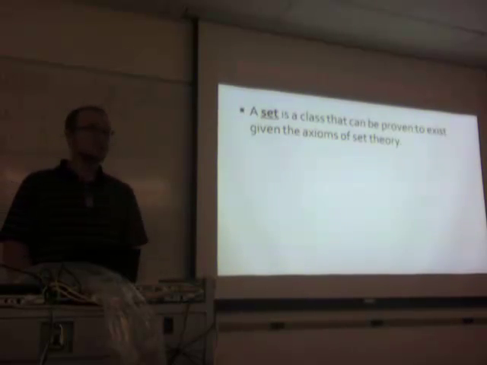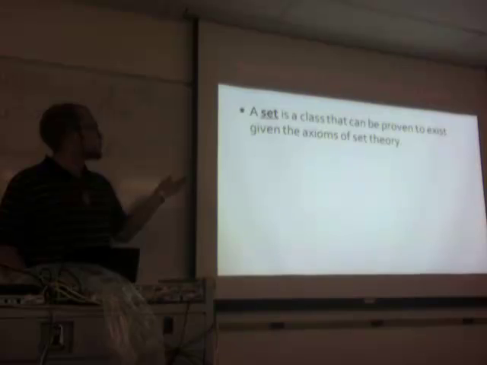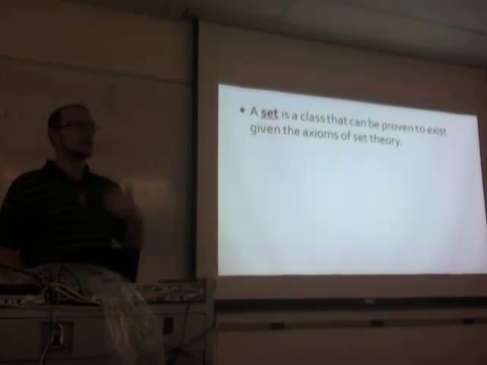So now I can more precisely define what a set is going to be. And from now I can also define what I will mean by a construction of the natural numbers. That's the title of my talk, so I feel it's good to define these things, as we have defined everything so far. A set is a class that can be proven to exist given the axioms of set theory.